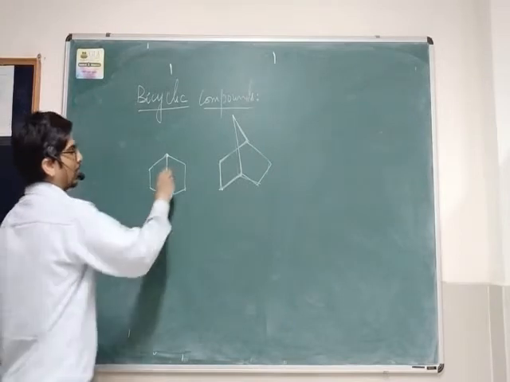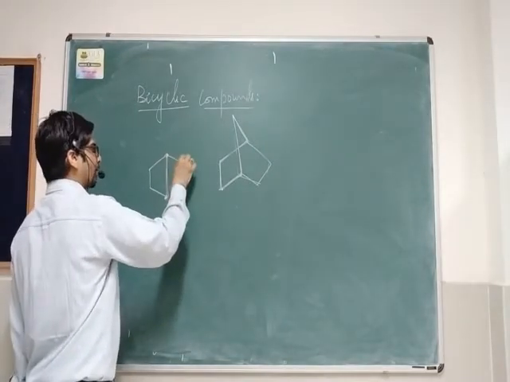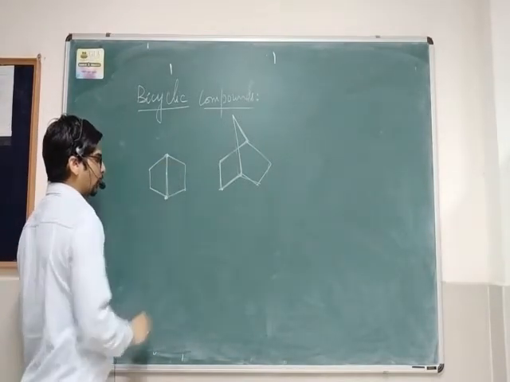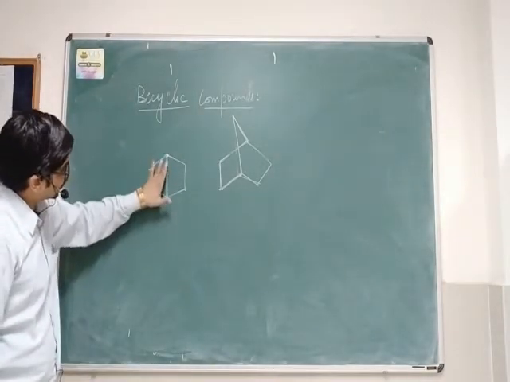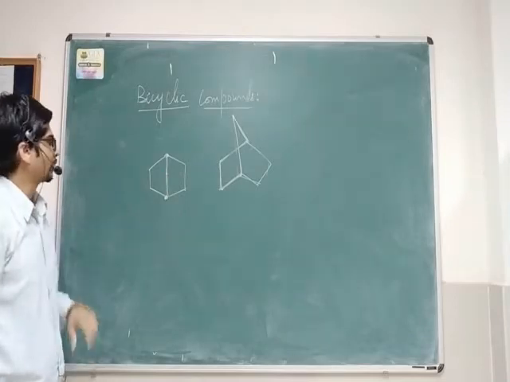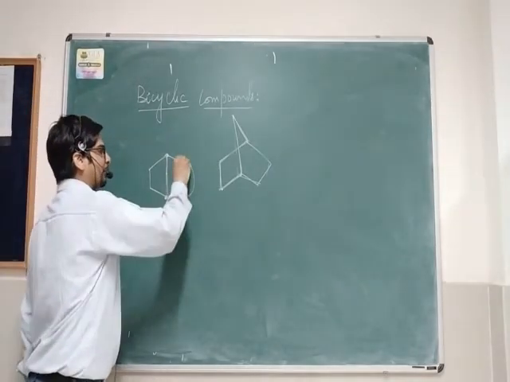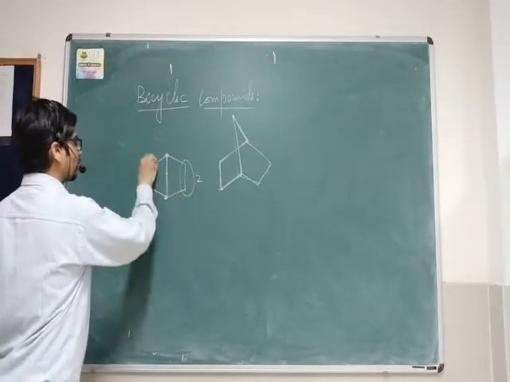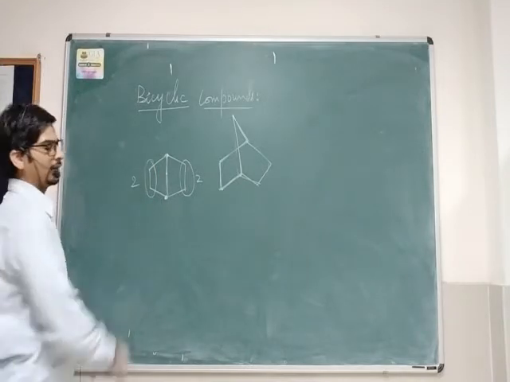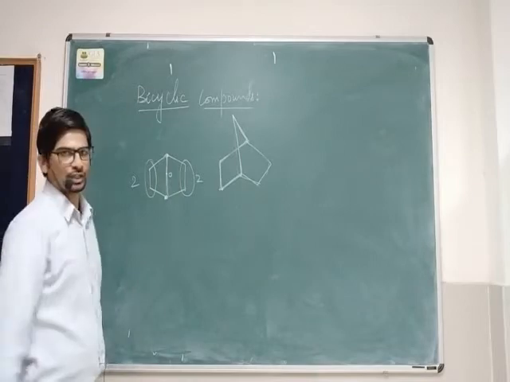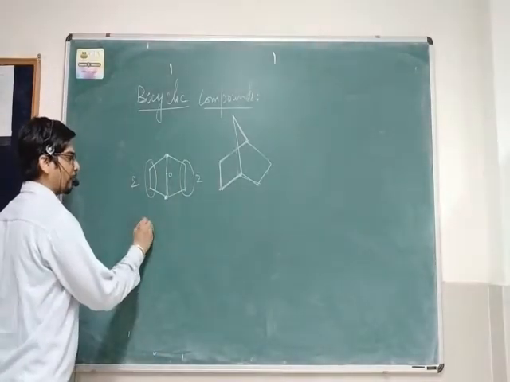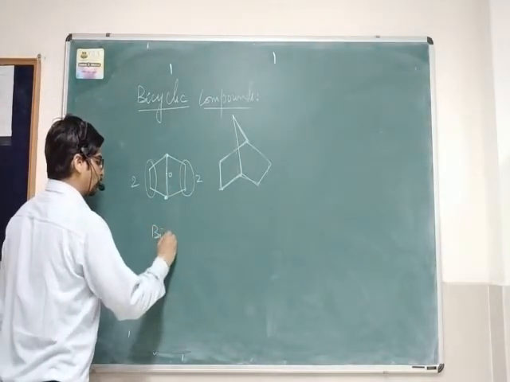And if we see the number of carbon atoms in the bridge, it is 0. You can see there is no carbon atom in the bridge. This line is the bridge between two atoms. At one side of the bridge there are two carbons, on the other side there are two carbons, and there is 0 carbon in the bridge. So the name of this compound becomes bicyclo.